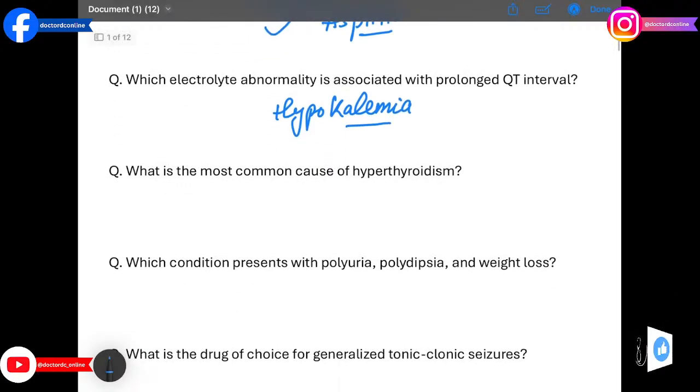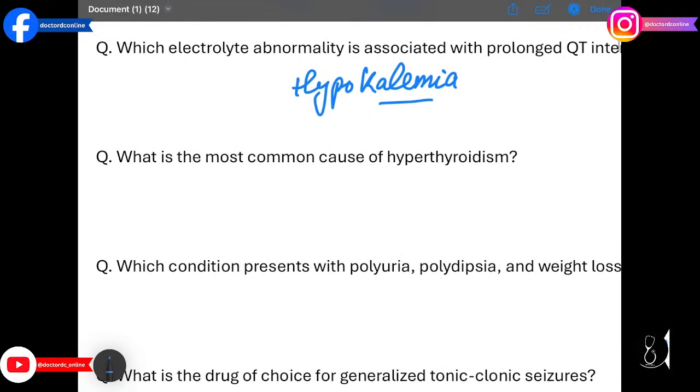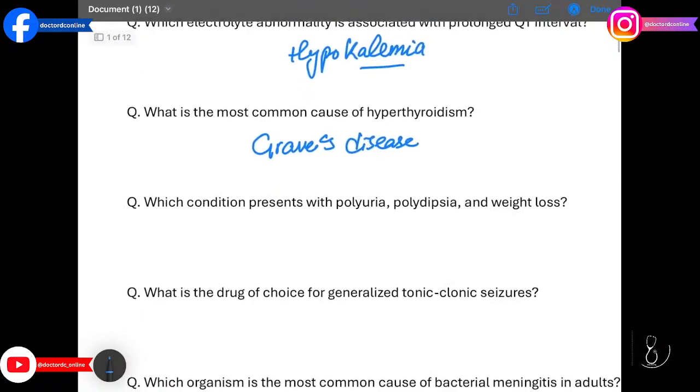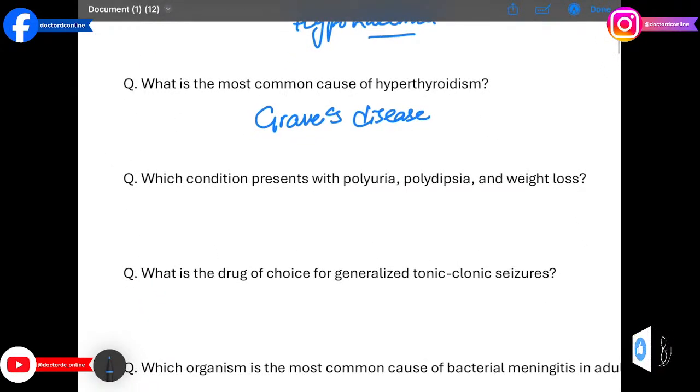Moving on to the next question, what is the most common cause of hypothyroidism? The answer is Graves' disease. Graves' disease is an autoimmune production of thyroid stimulating antibodies causing diffuse goiter and thyrotoxicosis. The next question is, which condition presents with polyuria, polydipsia, and weight loss? The answer is diabetes mellitus. Uncontrolled hypoglycemia leads to osmotic diuresis and dehydration.